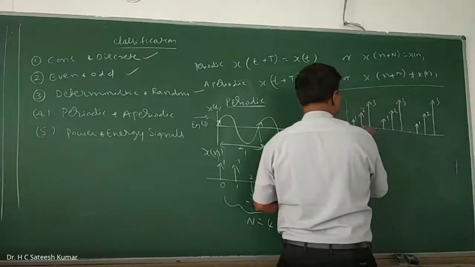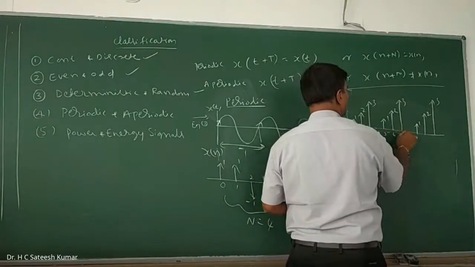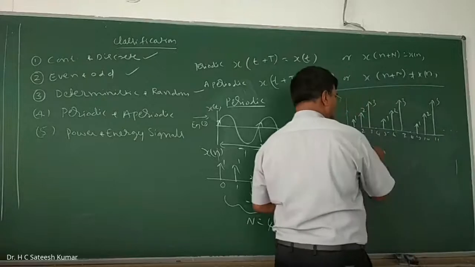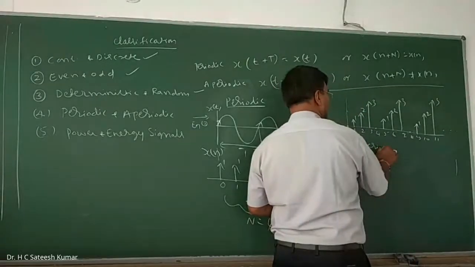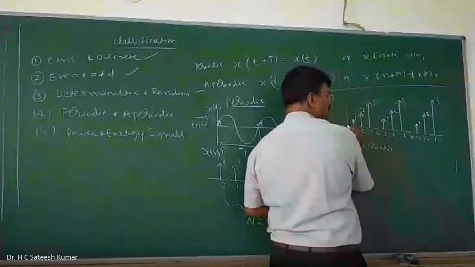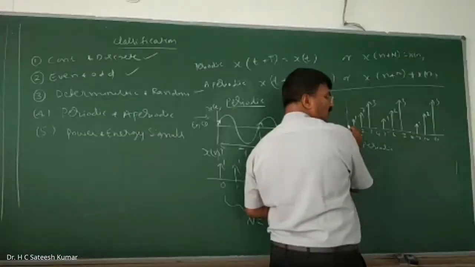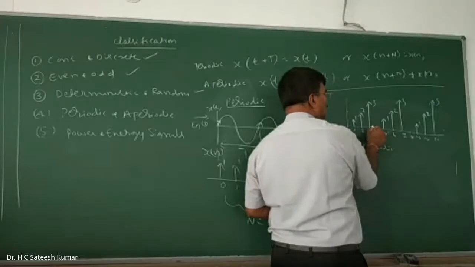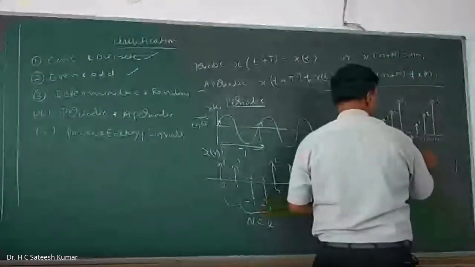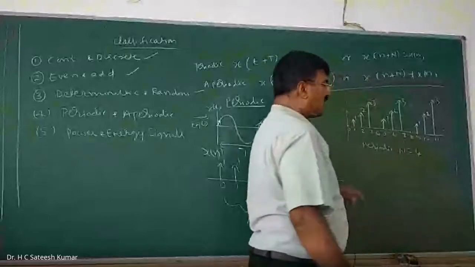Correct. 0, 1, 2, 3, 4, 5, 6, 7, 8, 9, 10, 11, and so on. Here, this is also periodic, and the period is how much? After how many elements, including this one? This is also an element whose value is 0. 1, 2, 3, 4, once again this is repeating. You should not consider further. Therefore, N is equal to 4, starting from the 0th value.